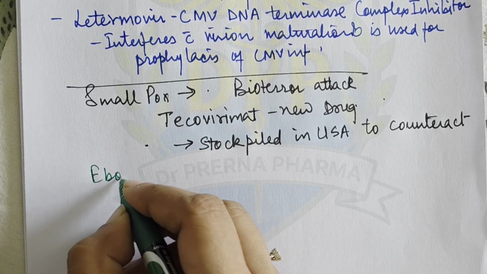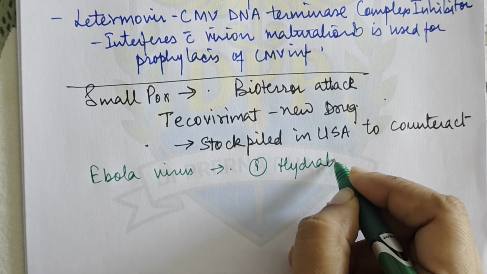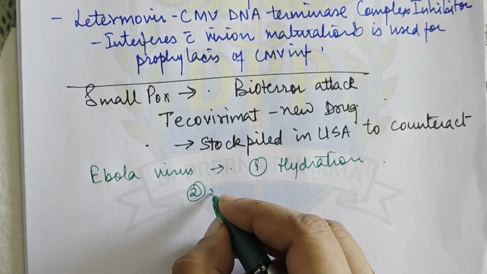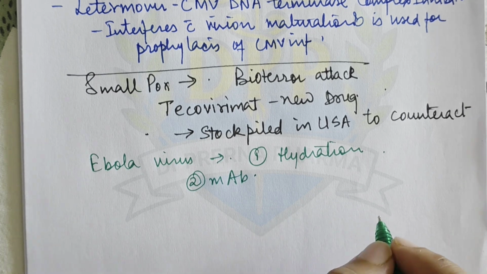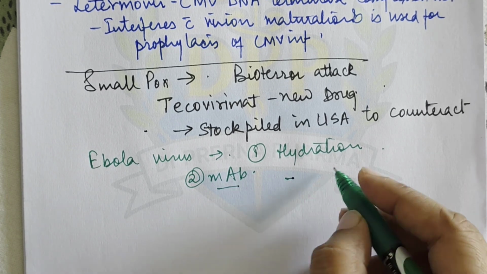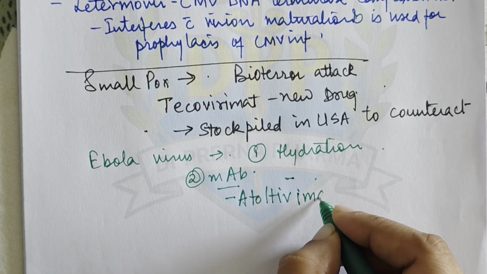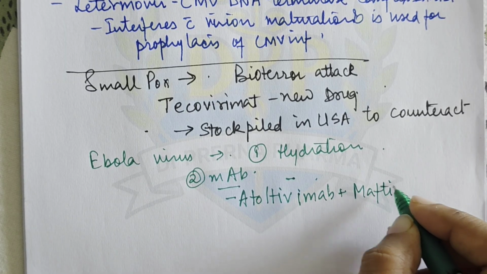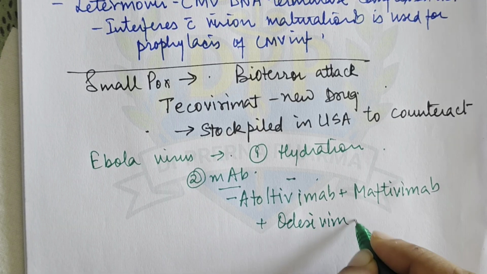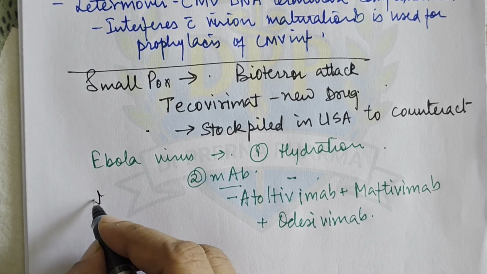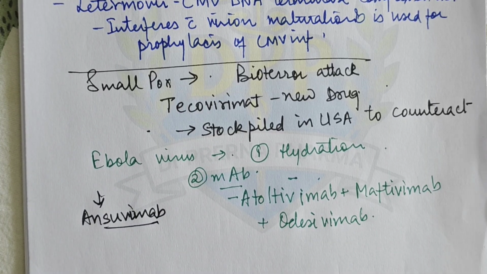Then there is Ebola virus. Now the first treatment for Ebola virus is hydration by fluids and electrolytes. Then second is monoclonal antibodies. They have been developed that target viral surface glycoprotein and prevent the entry in the cell. All these drugs are approved for Zaire Ebola virus. The drugs that are given are atoltivimab plus maftivimab plus odesivimab. So these are the drugs which are approved. A new drug is there, that is ansuvimab. This is also approved for this particular indication.